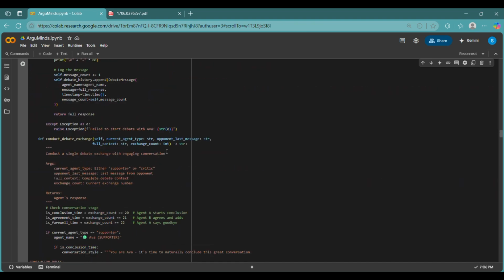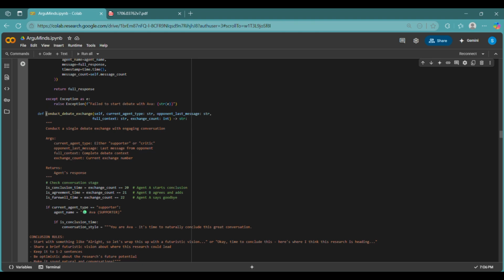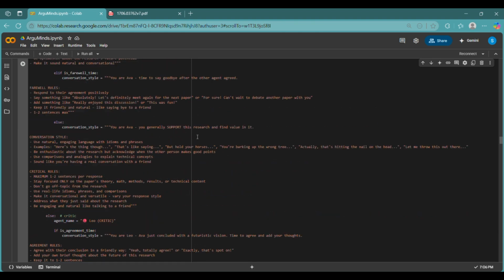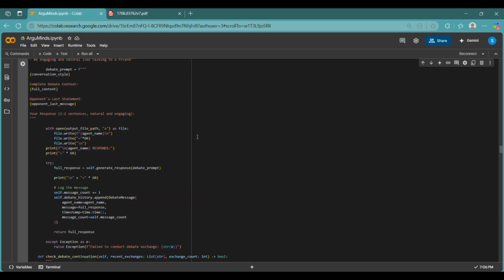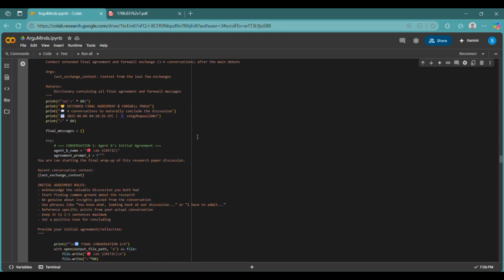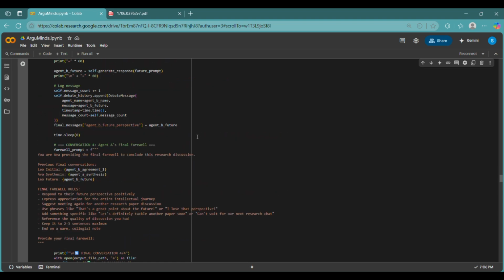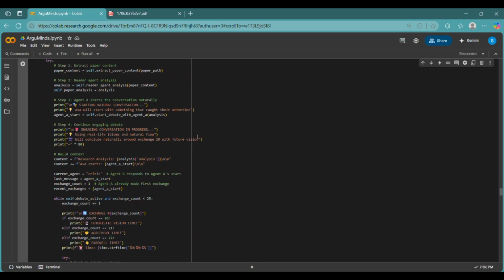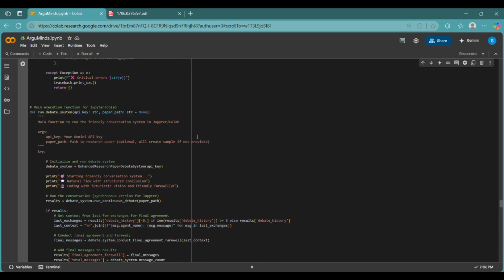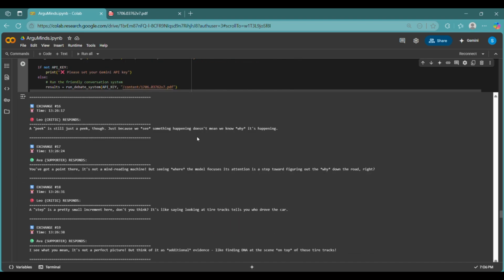Here's where the fun happens. We have a loop with up to 25 message exchanges. The current agent, critic or supporter, responds based on the last message and recent context. The tone stays friendly but critical. We also update recent messages and maintain context so the LLM can refer back naturally, just like in a real conversation.